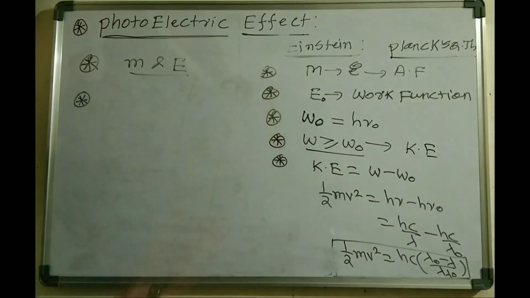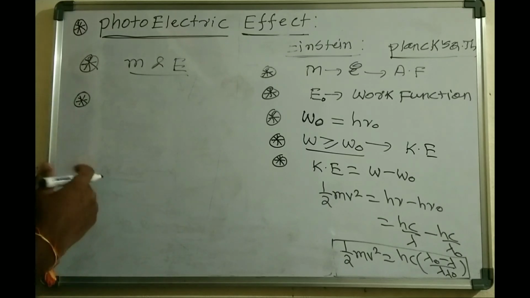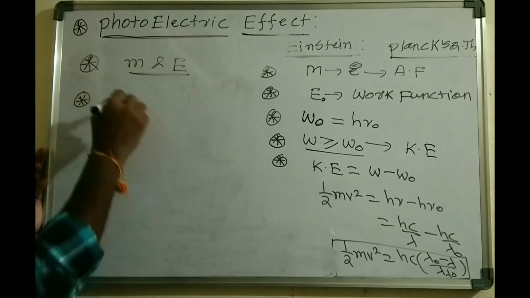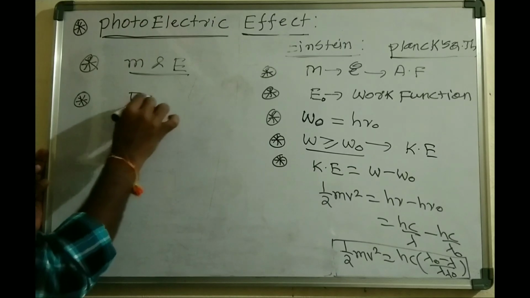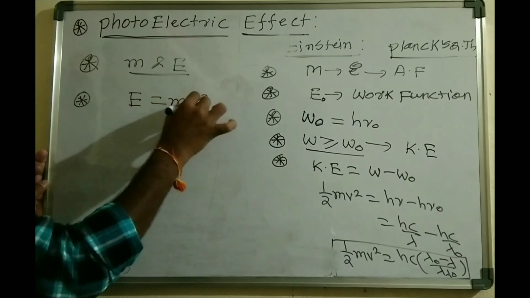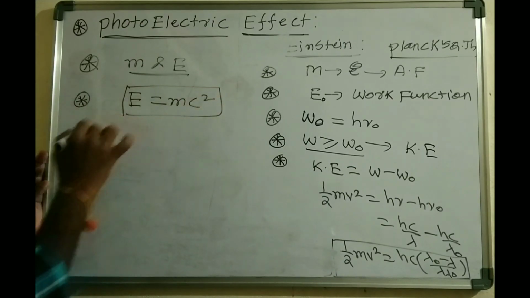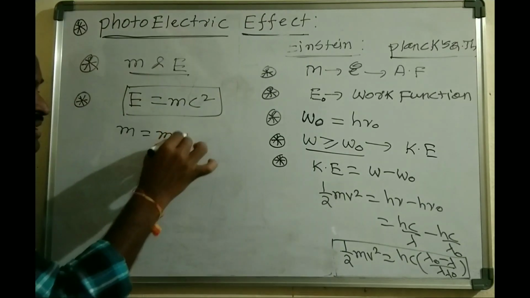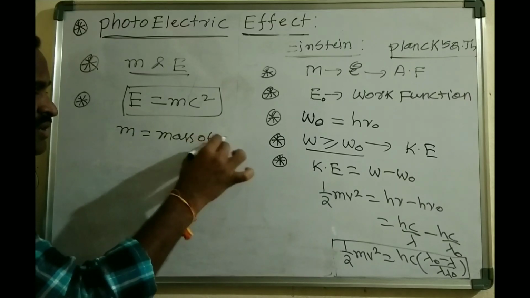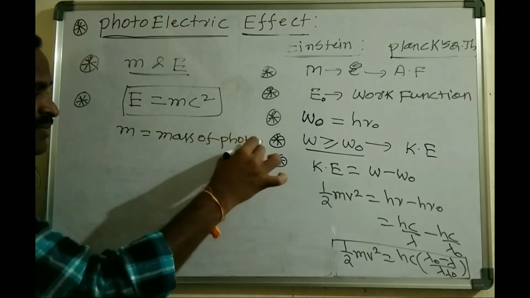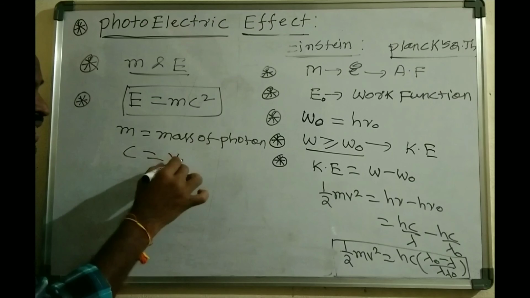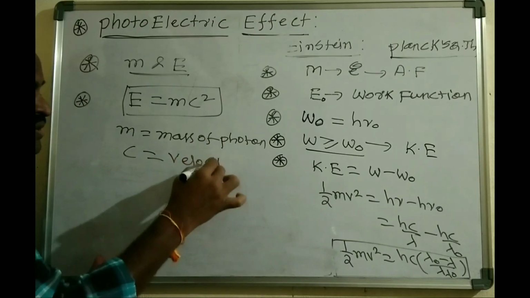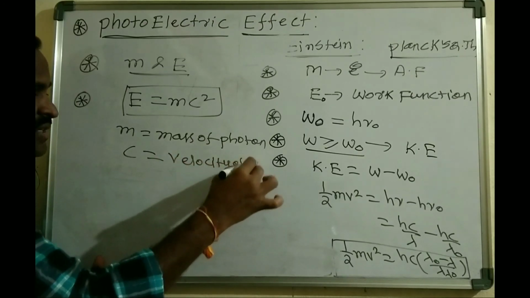Einstein gave a mass and energy relation, relating the energy of the photon and the mass, and we can write E equals mc square, which is Einstein's mass and energy relation. Here m is the mass of the photon, and c is the velocity of the photon.